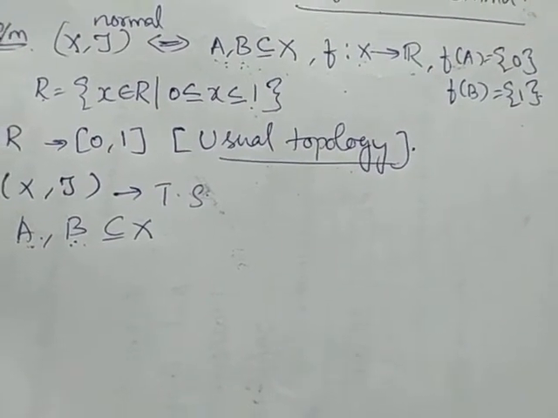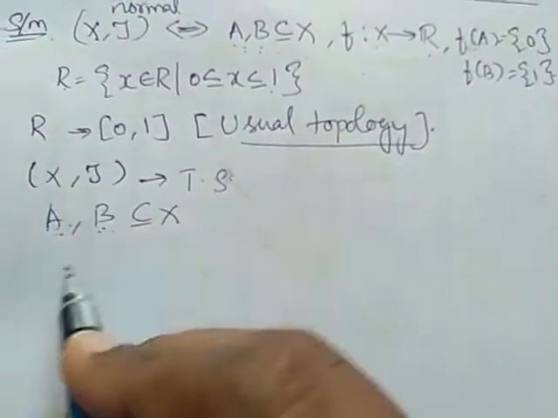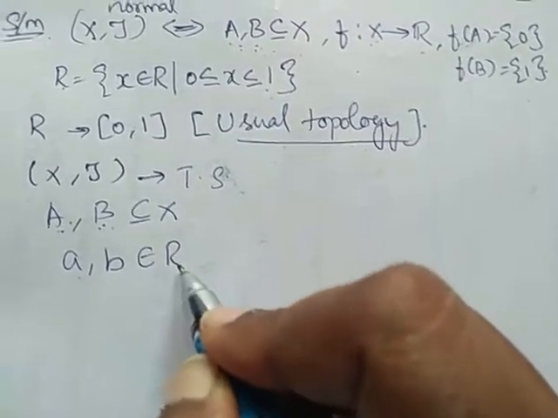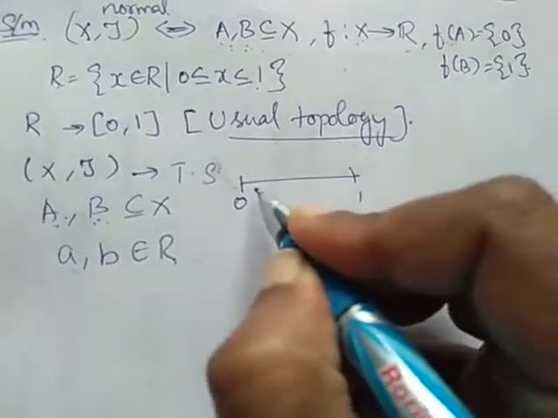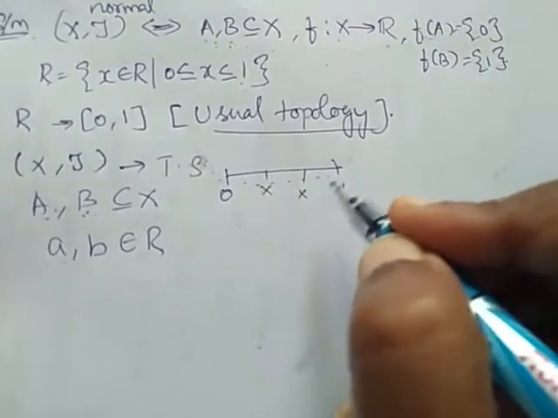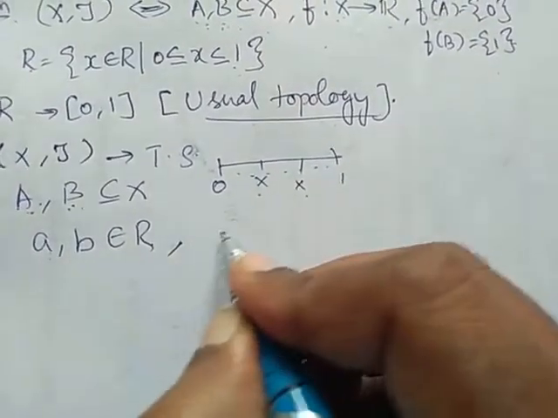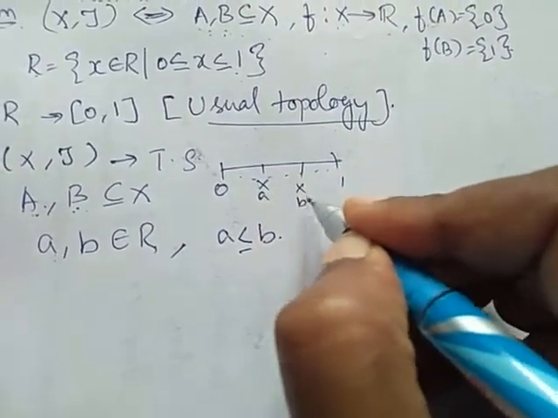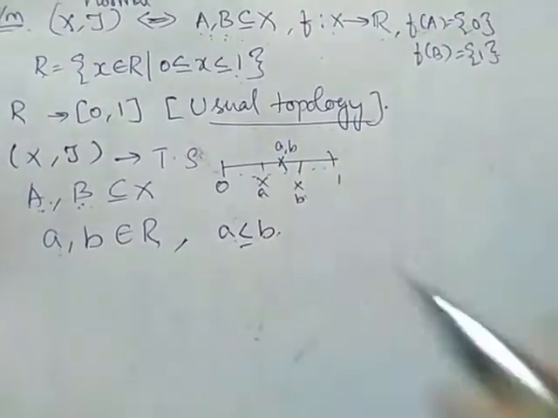To prove the space is normal, I am taking some values in R, I will call them a and b. Whenever we have 0 to 1, in between so many values are there. Here I am considering two values. Obviously one value will be less than the other, so I am taking a less than b. The two points may coincide, in which case a is equal to b.